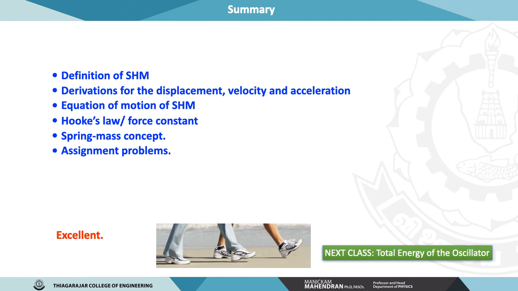Or simple harmonic motion is the periodic motion which repeats itself after regular intervals of time. We have derived the equations for displacement, velocity, and acceleration, which are called the equations of motion of simple harmonic motion, in differential form.